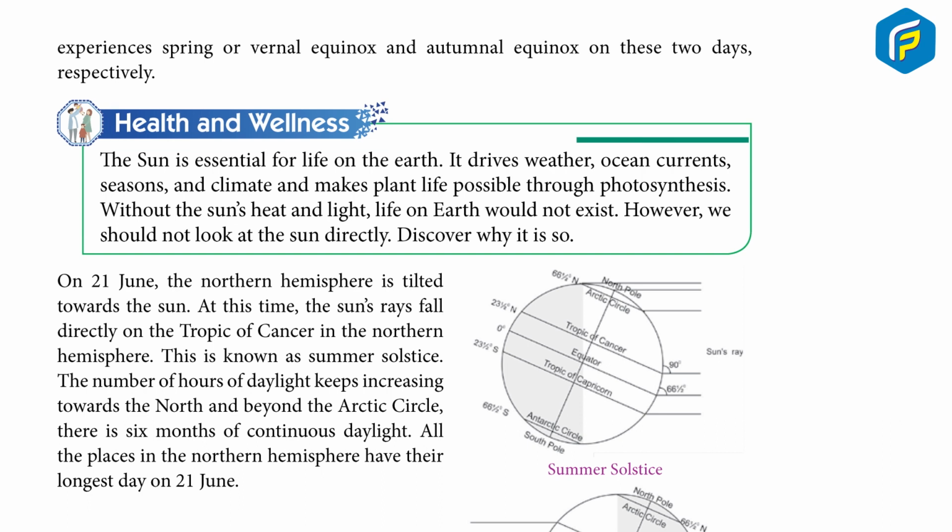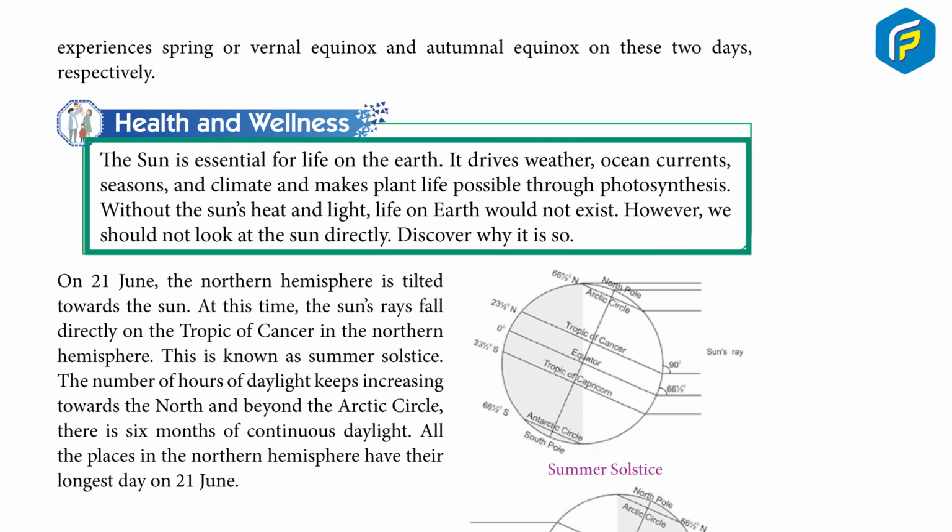Health and wellness. The Sun is essential for life on the Earth. It drives weather, ocean currents, seasons and climate and makes plant life possible through photosynthesis. Without the Sun's heat and light, life on Earth would not exist. However, we should not look at the Sun directly. Discover why it is so.